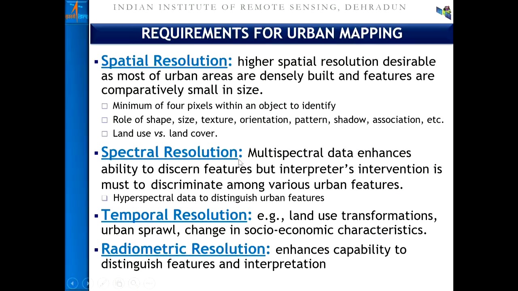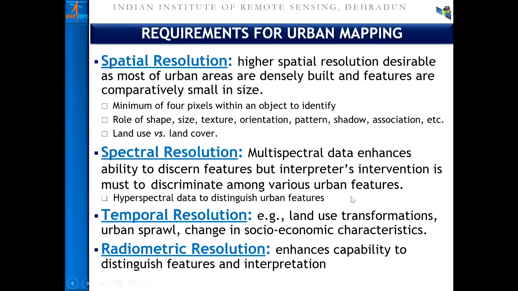Now, when you look at the spectral resolution, it plays a very important role because it decides the feature discrimination; it enhances the ability of the interpreter to discriminate various urban features. Also, in recent times, hyperspectral data and applications are gaining importance for urban feature detection.